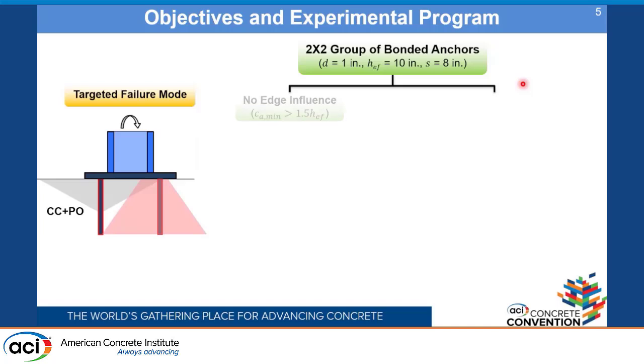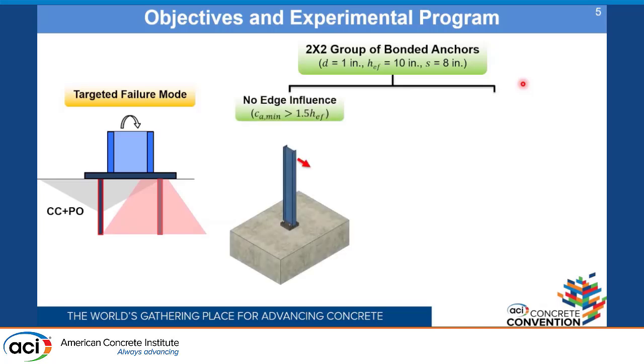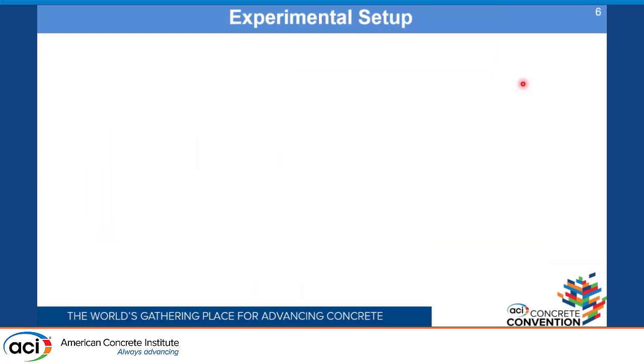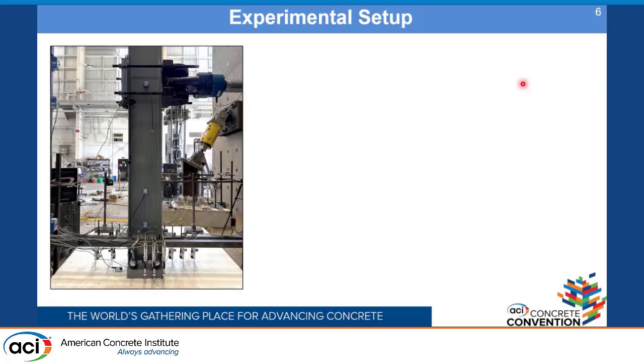So two cases were considered. One where we do not have any edge influence. Basically, the CA min according to ACI will be greater than 1.5 H effective. And in the second case, we have an anchor close to an edge where we have set the value of CA min as 0.5 H effective. And again, in this case, two parameters will be considered if we have loading away from the edge and we have loading towards the edge. So overall, we tested 3 specimens, and the experimental setup with all the instrumentation is shown here.